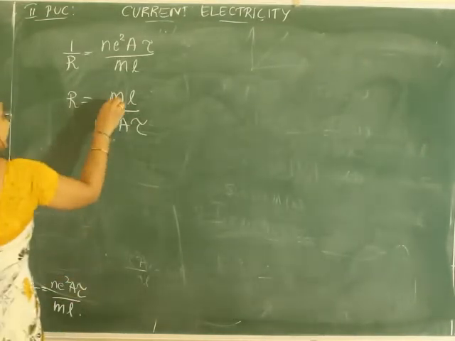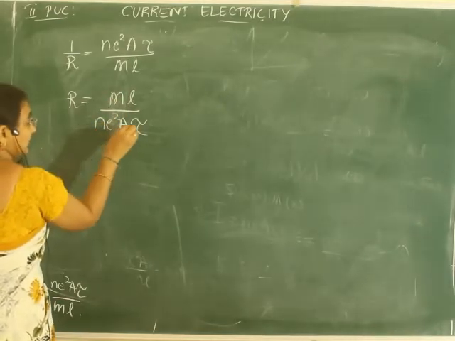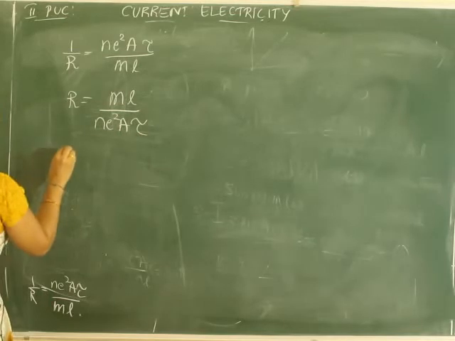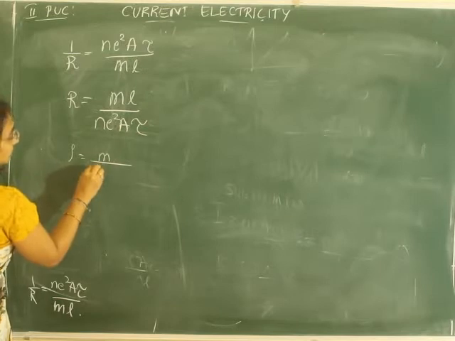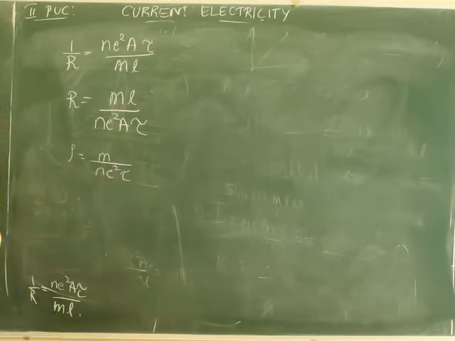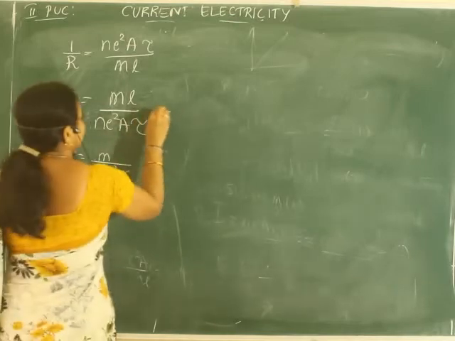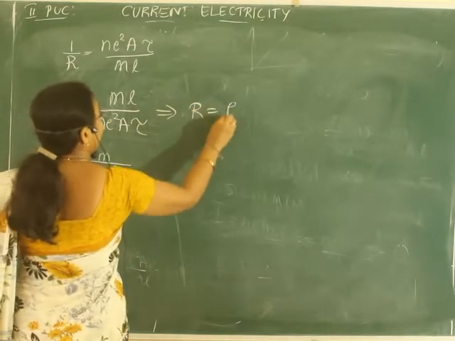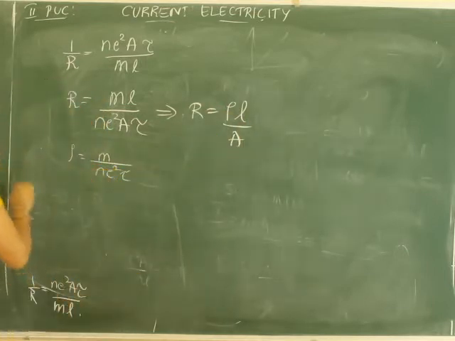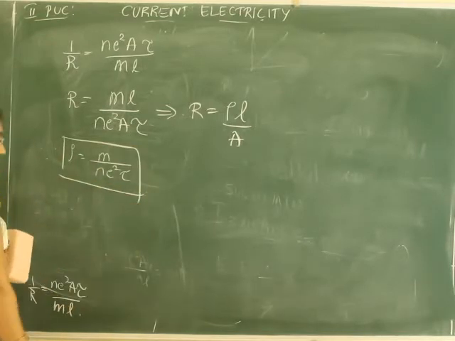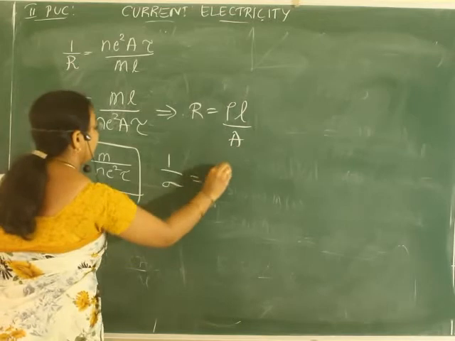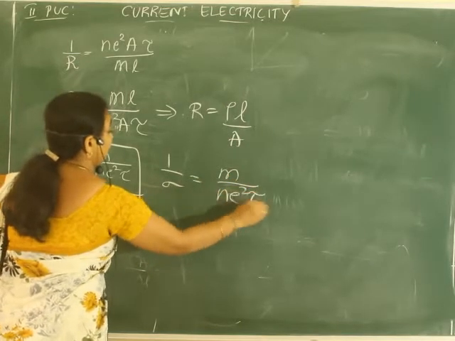So, see, mass is constant, n is constant, e is constant, tau is constant. So, can I write rho is equal to m by ne²τ? This implies R is equal to ρL by A. Or else I can write 1 by sigma is equal to m by ne²τ.